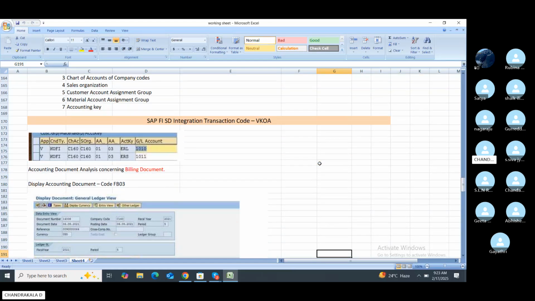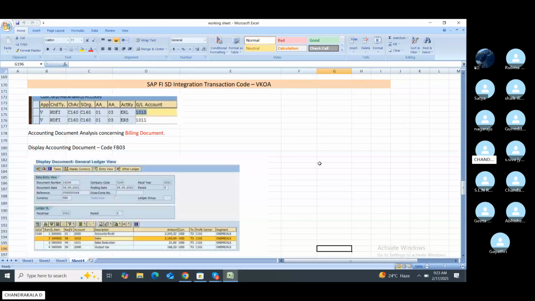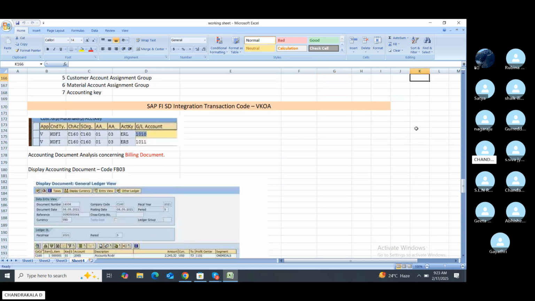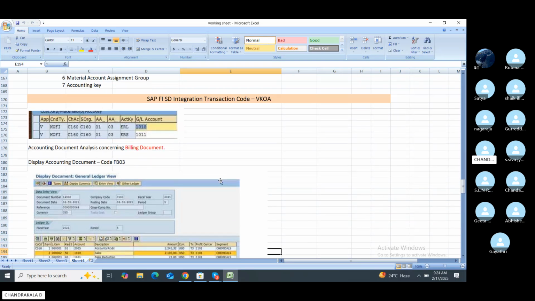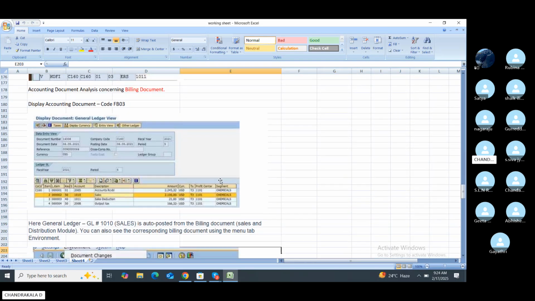In the SD integration, the transaction code is VKOA. The application types and condition types are mentioned here. Then the chart of accounts, sales organization, customer and material account assignment groups, accounting keys, and GL accounts make up the accounting determination. For billing documents, the accounting document is displayed with transaction code FB03.